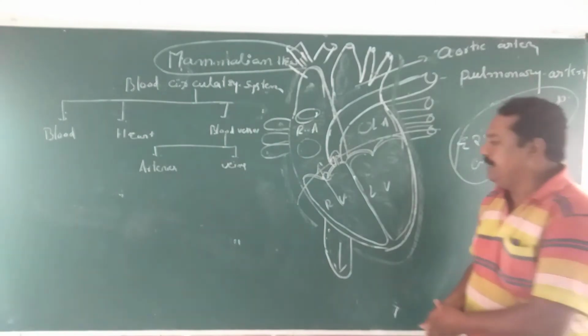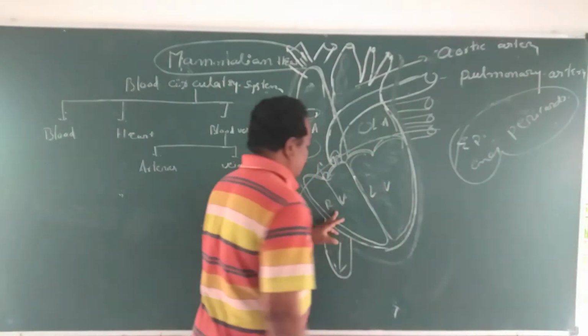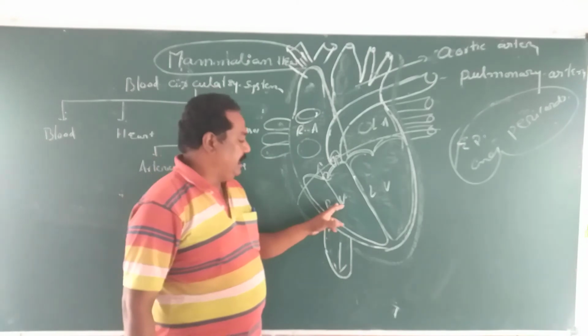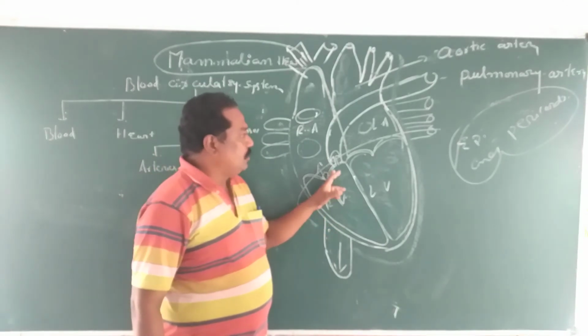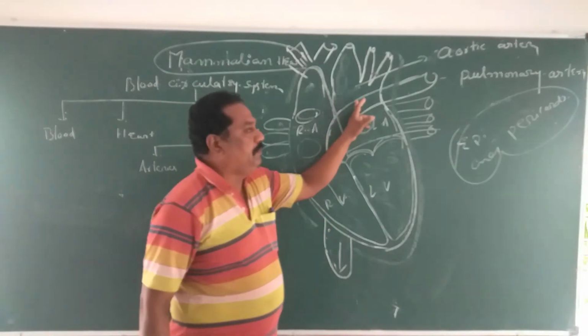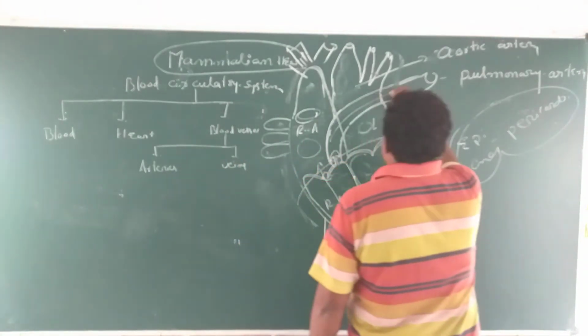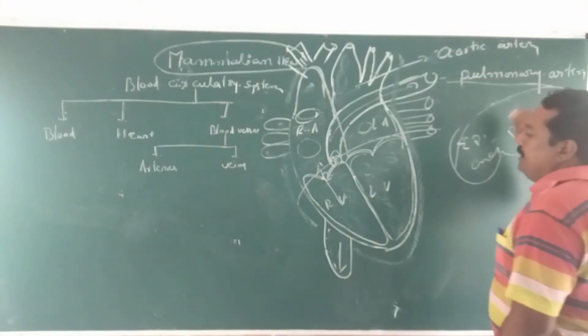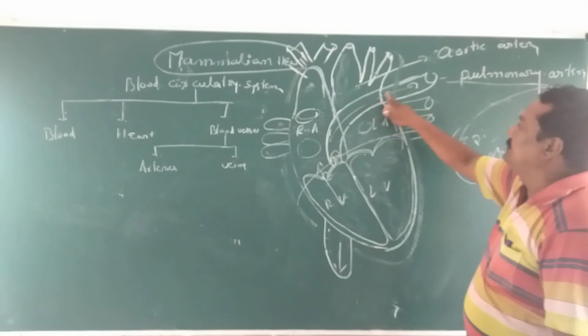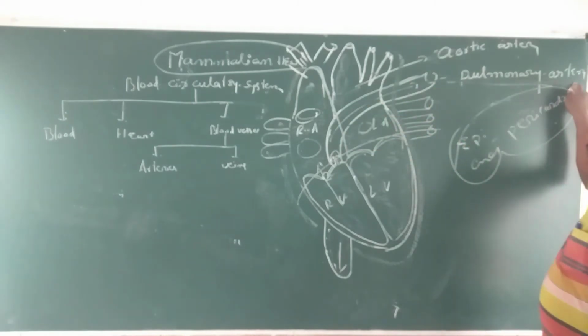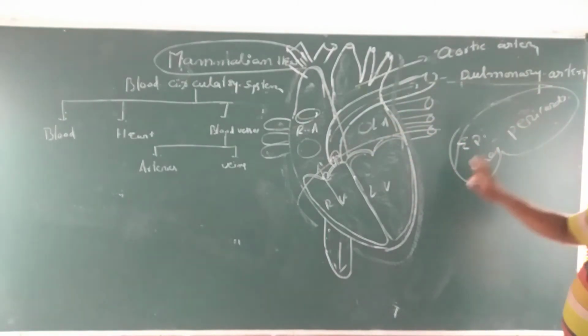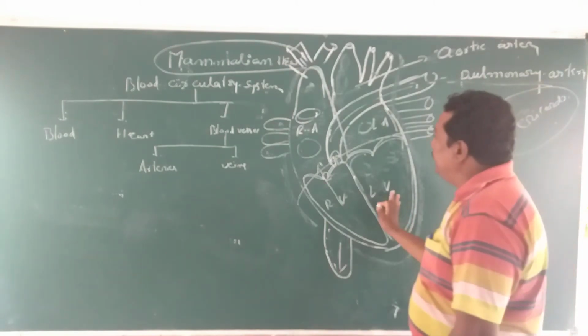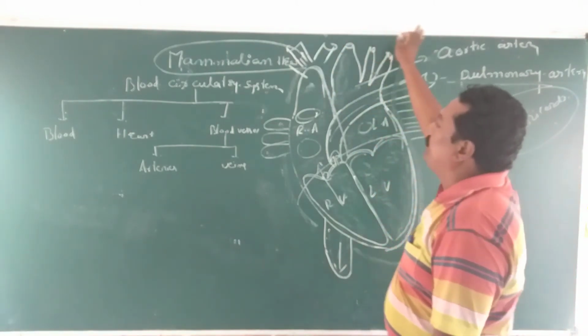Now observe this figure. What is the left side, and what is the right side? On the right side, the important big blood vessel is the pulmonary artery. It means impure blood is circulated and supplied to the lungs. In the lungs, purification takes place. At the same time, on the left side, purified blood is there, and the purified blood is supplied to different parts of the animal body.